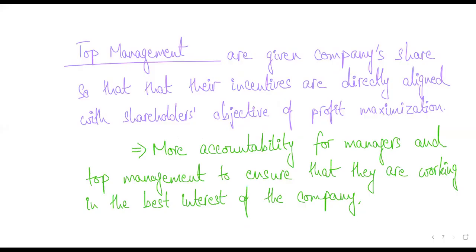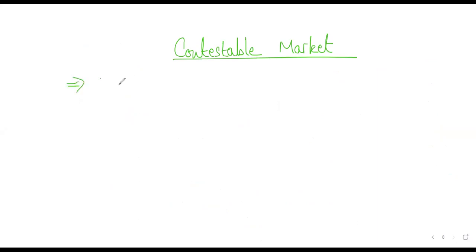Okay, now what is a contestable market? Think about this. A contestable market is one where there are no entry and exit barriers, which means that it's super easy to enter the market and super easy to leave the market. There are no entry and exit barriers, right? Markets where there are no entry and exit barriers.